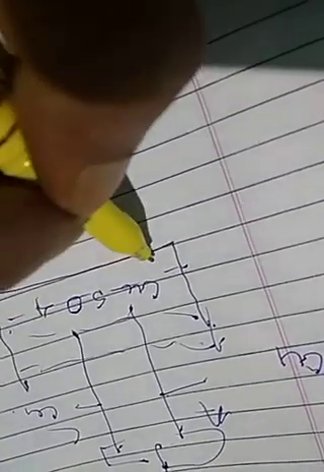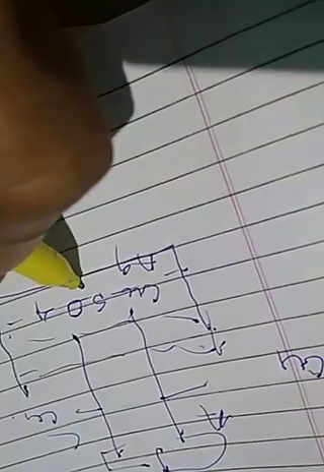Here if we are taking another example. This is anode, this is cathode. If we are taking copper electrode, copper anode, and copper cathode, and if we are taking copper sulfate and silver chloride, they will dissociate.